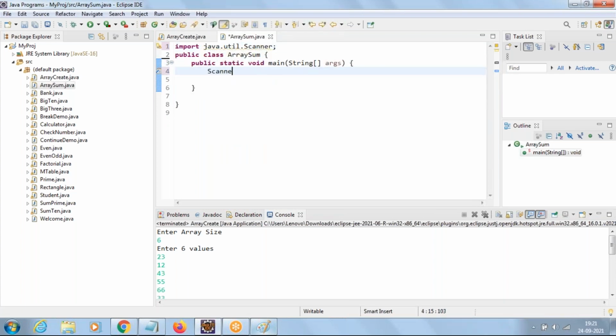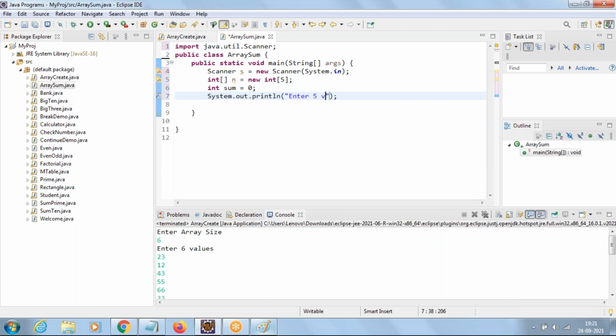Create object of scanner. Connect to keyboard. Okay. Now allocate memory for array. So I'll directly go with the size as 5. Okay. Now go with the message. Take one variable sum as 0. Now go with the message to the user.